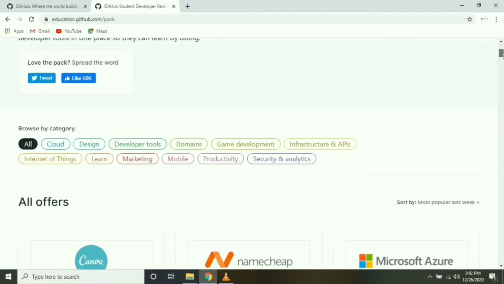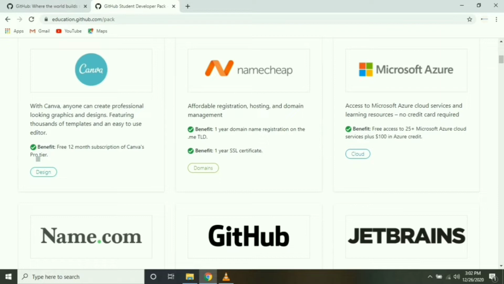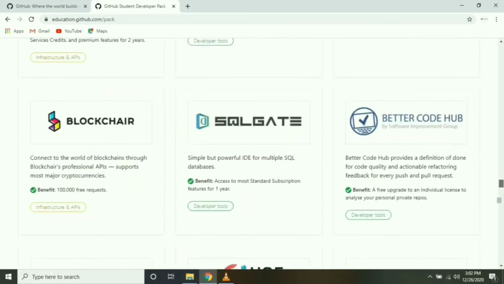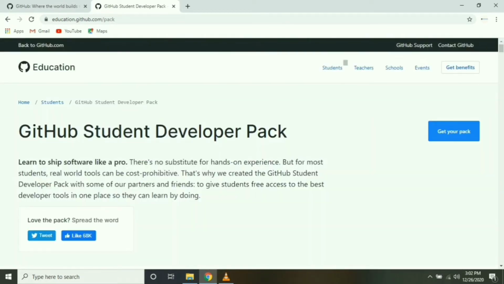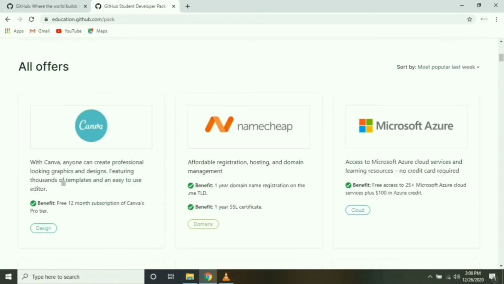Not only do we get free access to all GitHub Pro features, you will also get access to more than 100 different developer tools and courses to keep you busy. If we click Get Your Pack, it will go to the GitHub registration page. Before that, we will see the benefits in this pack.